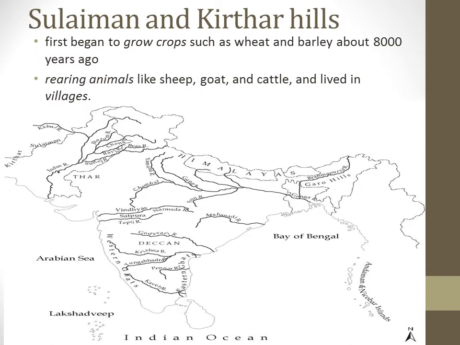Now find the Suleiman and Kirthar hills to the northwest. You can see they are the first names to your left hand corner. Some of the areas where women and men first began to grow crops such as wheat and barley about 8,000 years ago are located here. People also began rearing animals like sheep, goat and cattle and lived in villages.